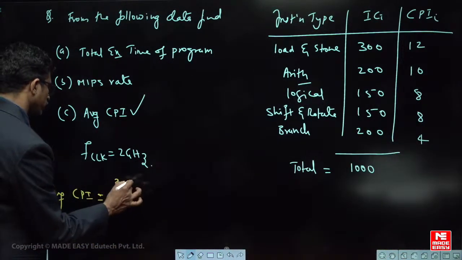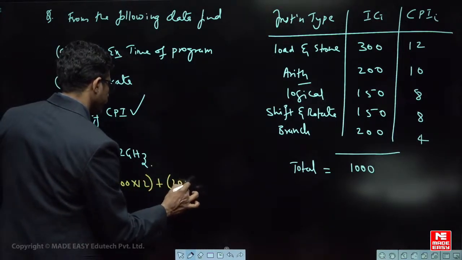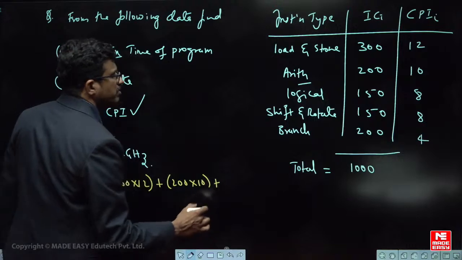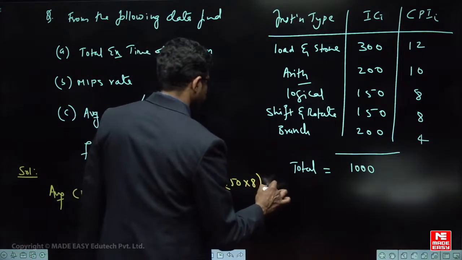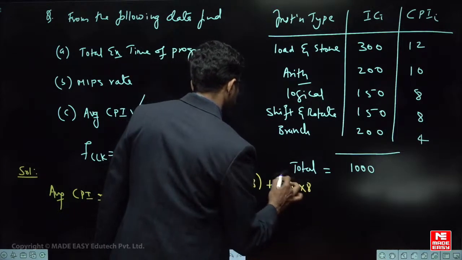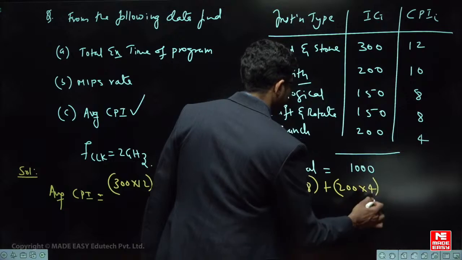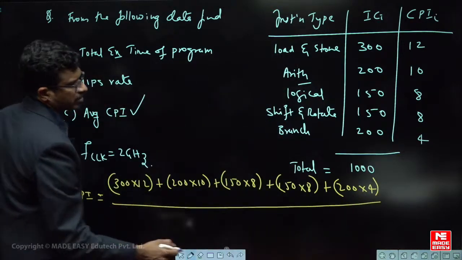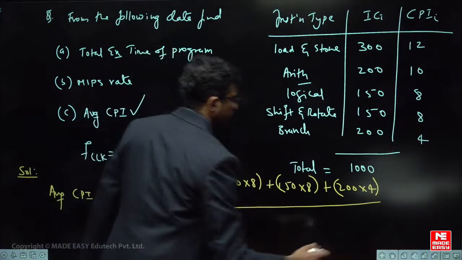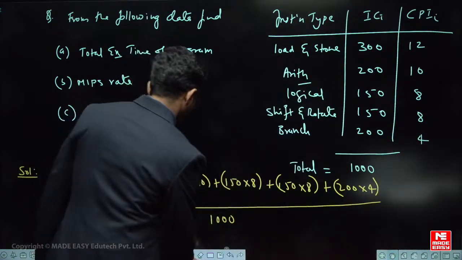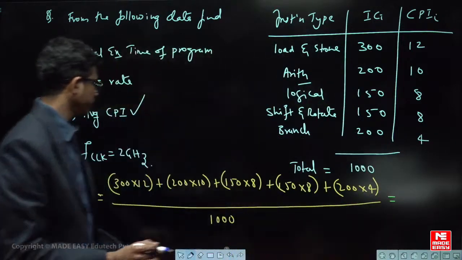300 into 12 plus how much? 200 into 10 plus 150 into 8 plus another 150 into 8 plus 200 into 4, that is IC_i into CPI_i, okay? By total instruction count. How many? 300 plus the rest, this is fine, 1000 instructions. Find out this value. How much is it? How much do you get? Just find out, everyone. So solve it quickly. Very easy. Find out. How much?